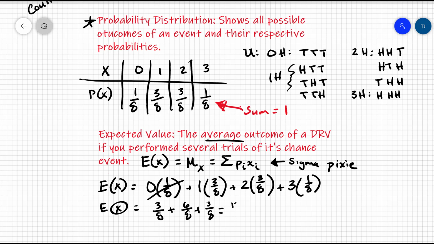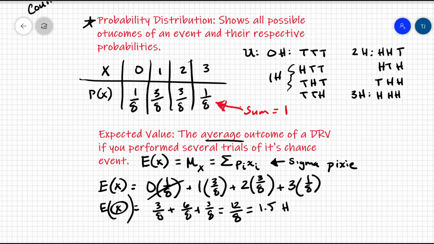Adding all of that together, we get 12 over 8. But with expected value, we generally don't like to see fractions. We usually want to convert it to a decimal. It's just a lot easier for us to work with when we answer the next question. Okay, and so that in this case is going to be 1.5.